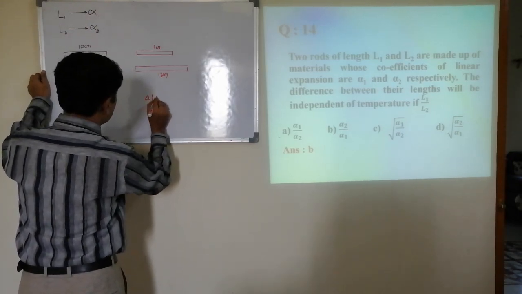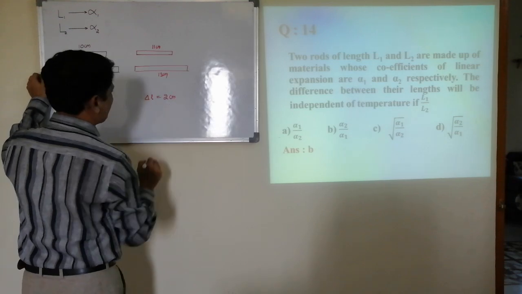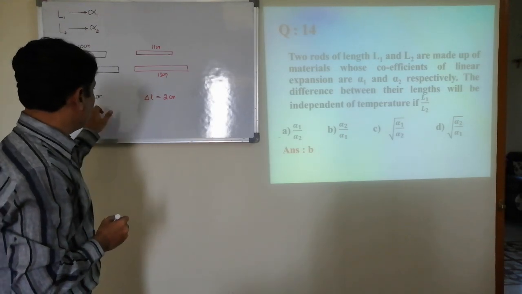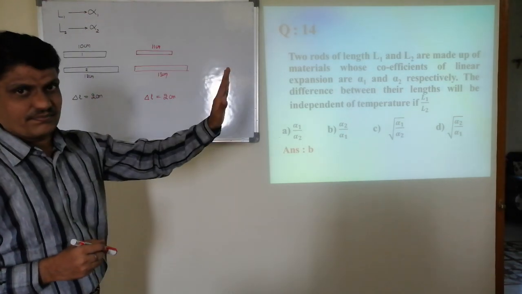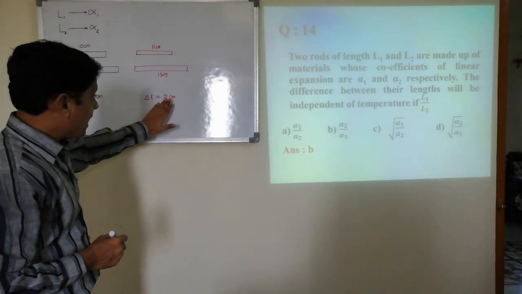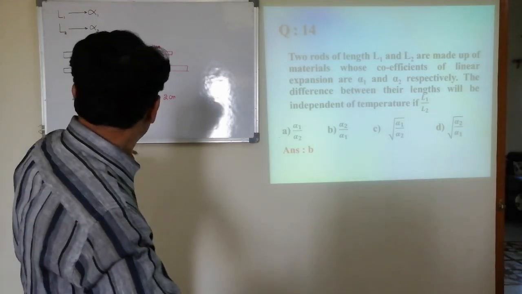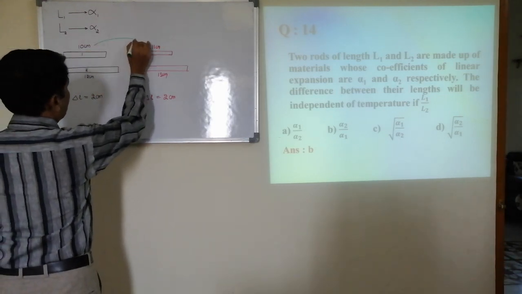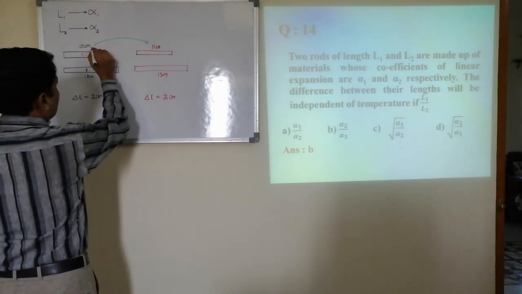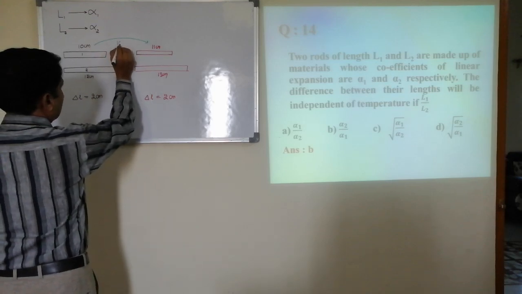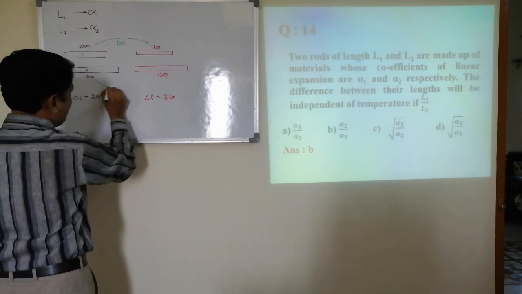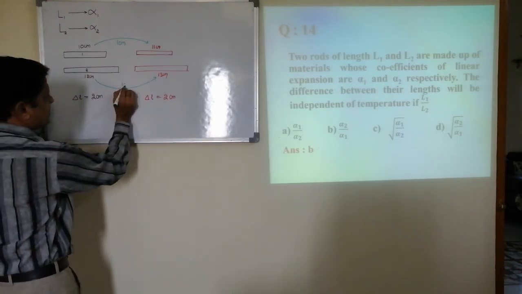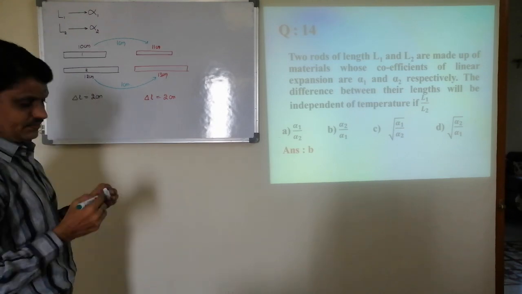Now also the difference is 2 centimeter. On heating, the difference in the length should remain the same. Look at the change in the length in the first rod: it becomes 11, so the change is 1 centimeter. The change in the length in the second rod, 12 becomes 13, is also 1 centimeter.